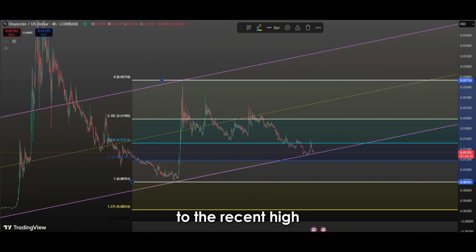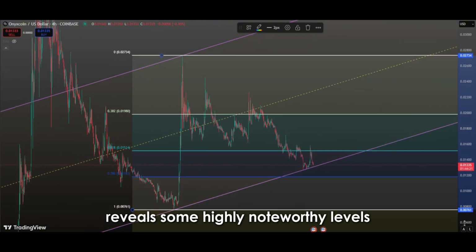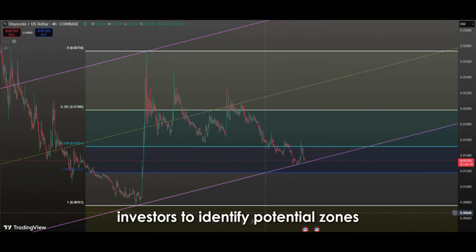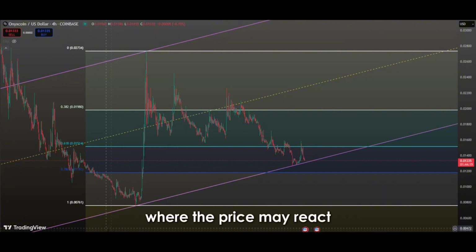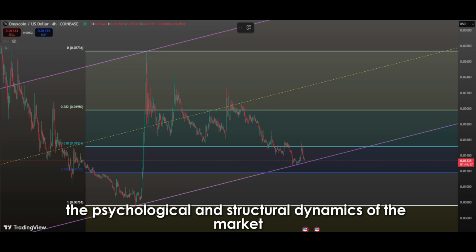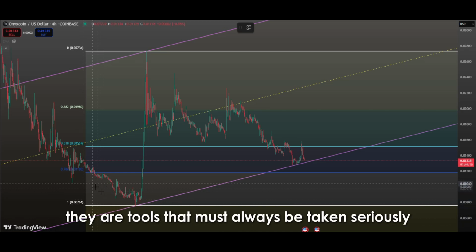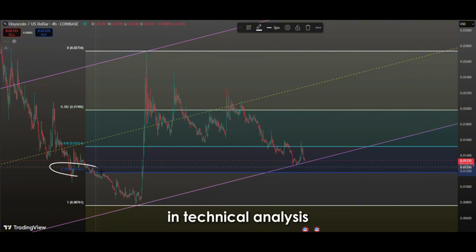to the recent high reveals some highly noteworthy levels. These levels are frequently used by professional investors to identify potential zones where the price may react. Because Fibonacci levels reflect the psychological and structural dynamics of the market, they are tools that must always be taken seriously in technical analysis.